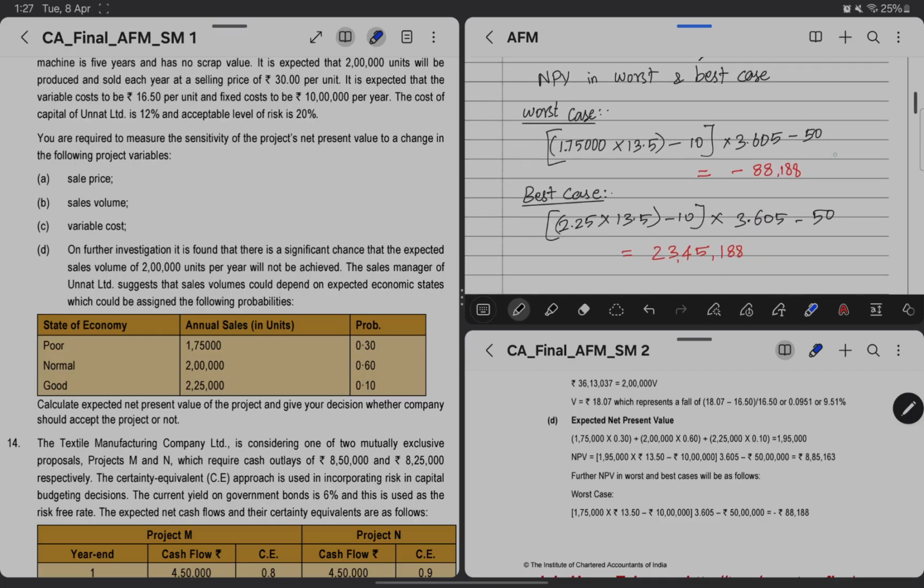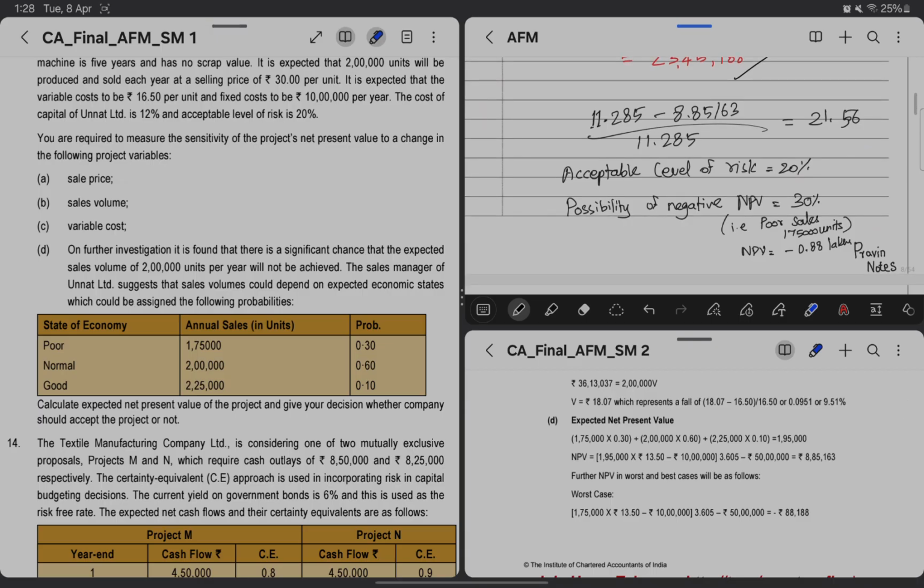NPV in worst and best case scenarios we can find out by taking the worst case as 1,75,000, since if the annual sales units is less, then it will be the worst case, and the more the number of units we sell, that will be the best case, which is giving a NPV of negative 88,188, and in best case it is 23,45,000.